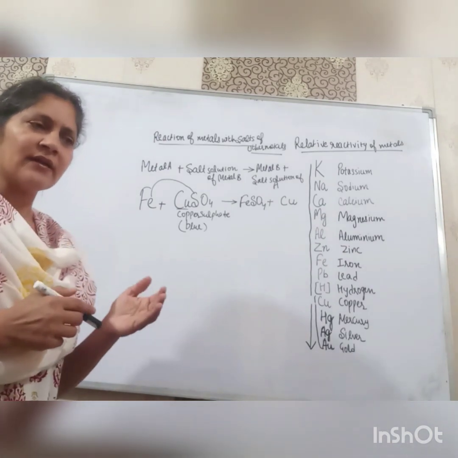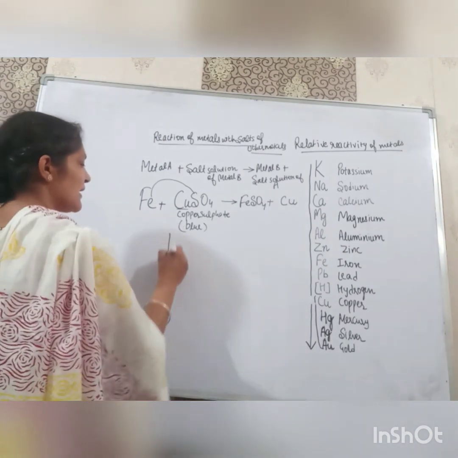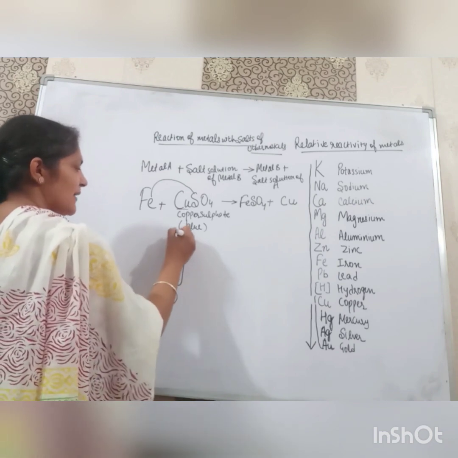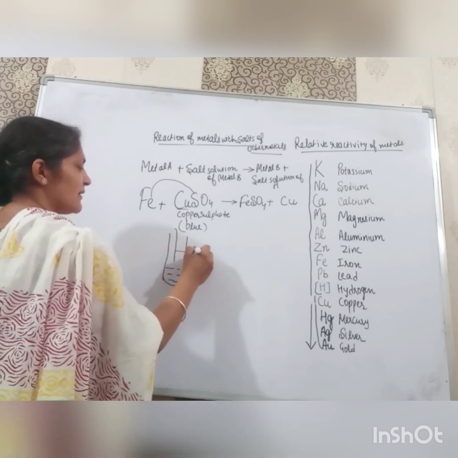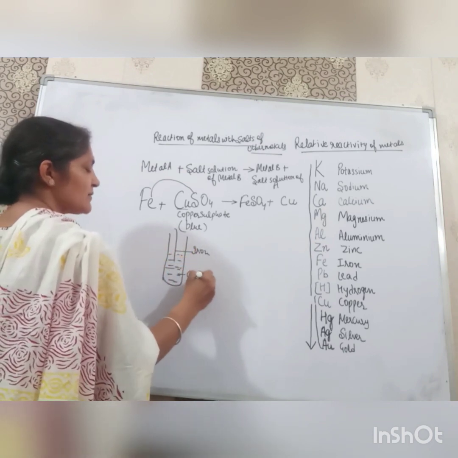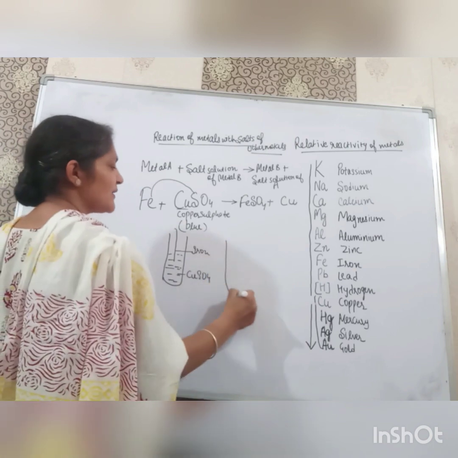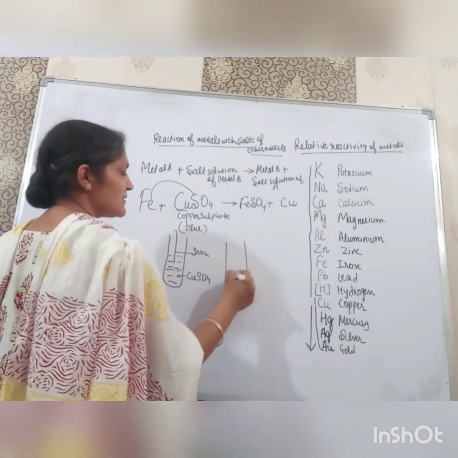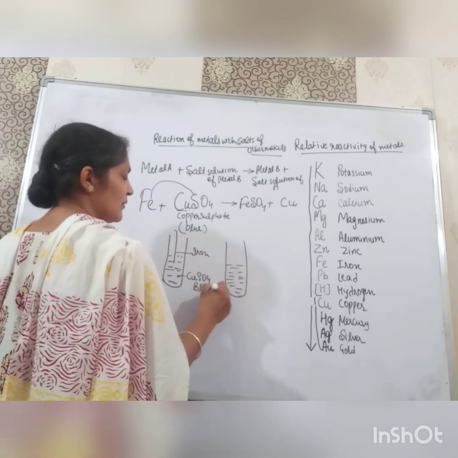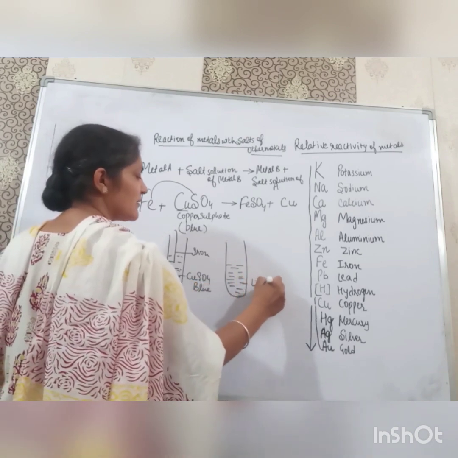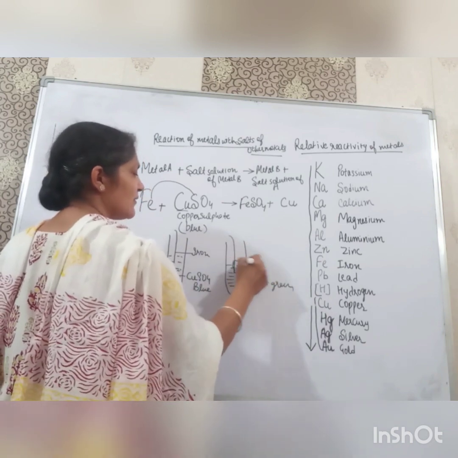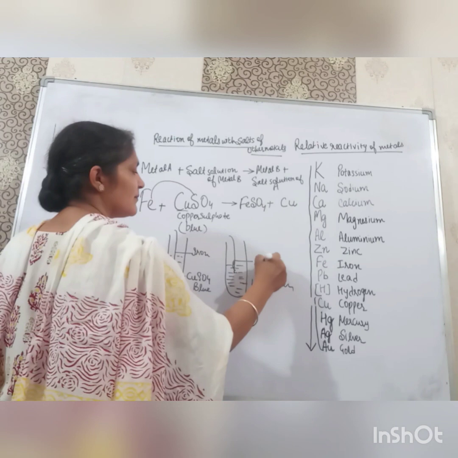For this we have done an activity. We take copper sulfate solution and put an iron nail in it. After some time we will see what happens in the test tube. The color of the solution will change from blue to light green, and copper will deposit on the iron nail.